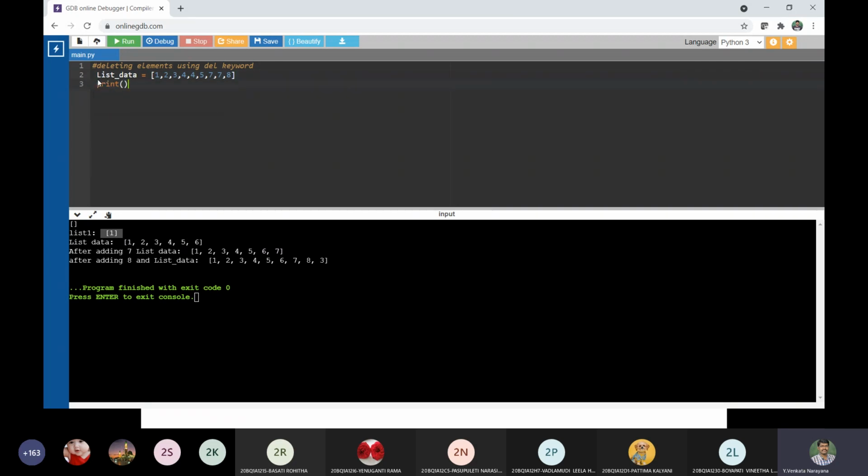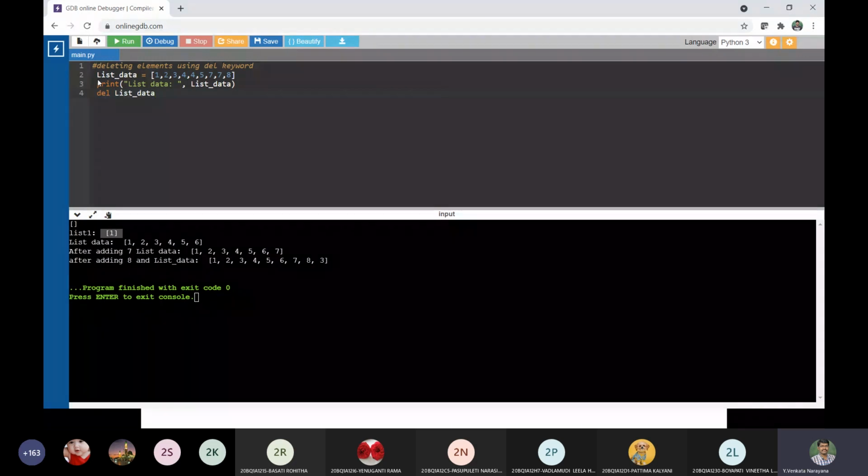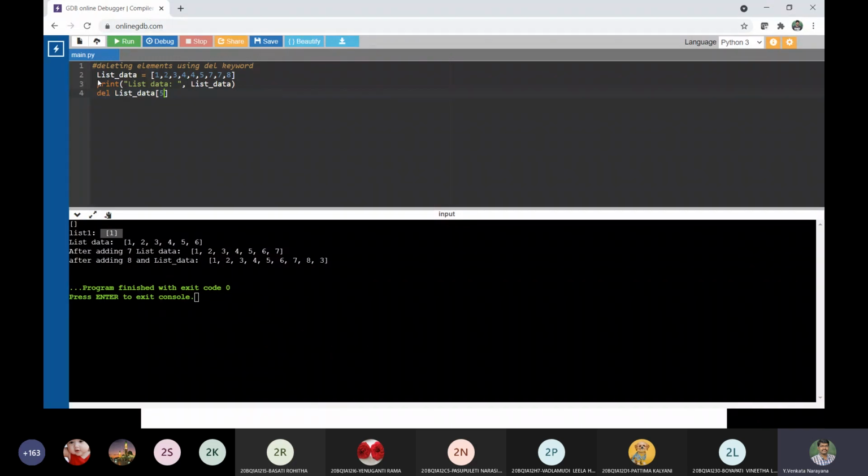Firstly, I would like to print the list, to check whether it has been created or not. For that reason, I am going to check list_data, using the second syntax. So list_data, and I am specifying the index value 6. May I know what is the value at index 6? 7, sir.